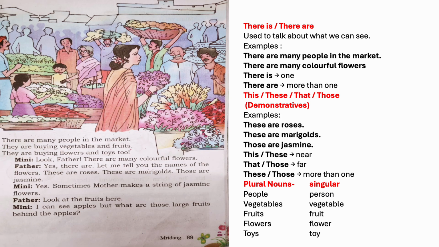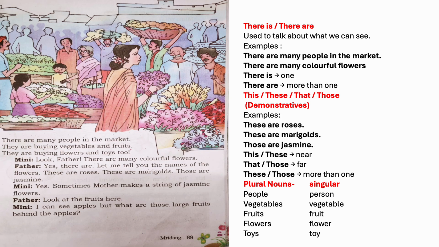Look at the fruits here. Fruits is a plural noun. Here is a position word. It tells us the place. I can see apples, but what are those large fruits behind the apples? Apples is a plural one. Apple is singular. Large, it describes the fruit.